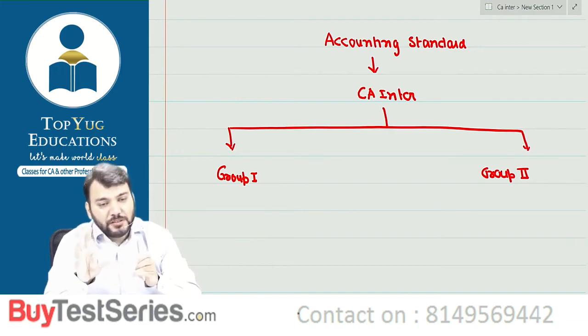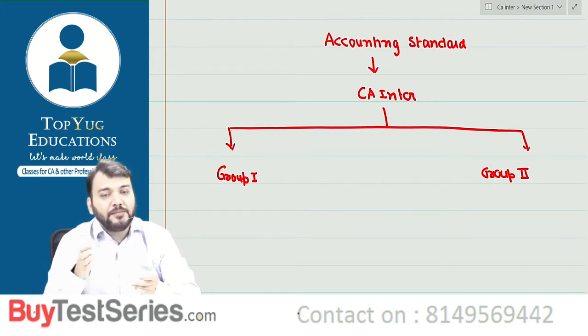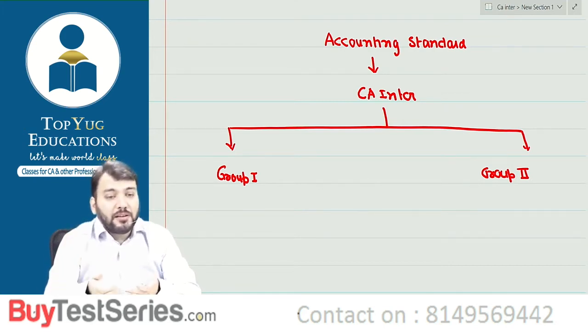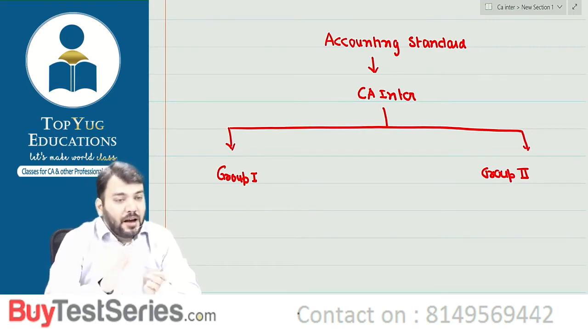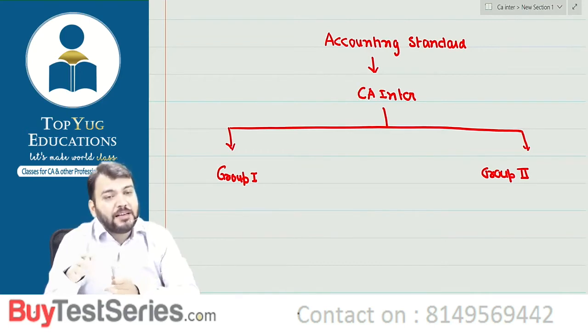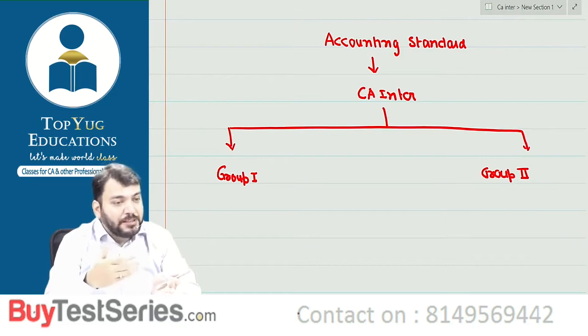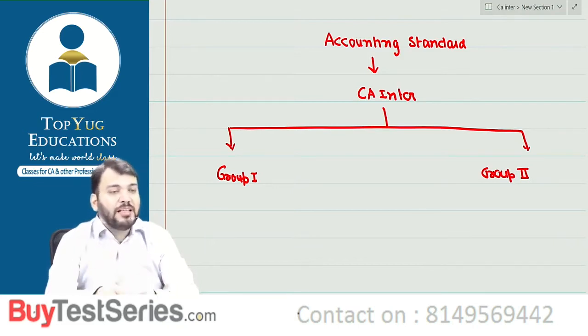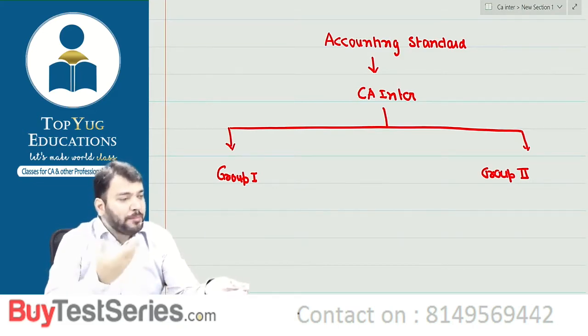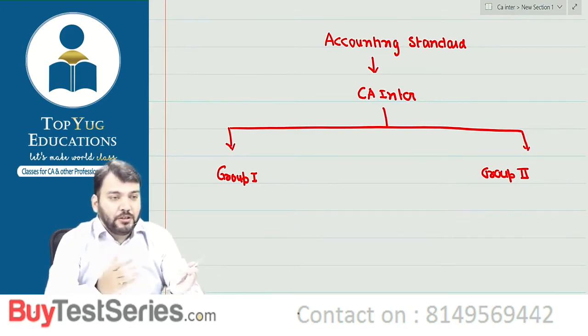But out of these 32, the last three, AS30, AS31 and AS32, are till now not notified under the Companies (Accounting Standards) Rules, correct? It means that is not applicable to companies. And if it is not applicable to any companies, so it is not in our syllabus, correct?